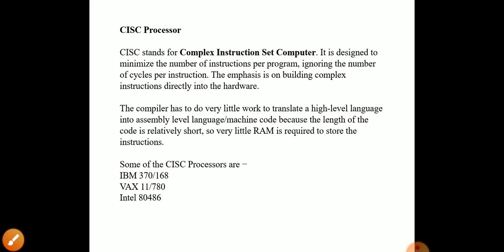CISC processor. CISC stands for complex instruction set computer. It is designed to minimize the number of instructions per program, ignoring the number of cycles per instruction. The emphasis is on building complex instructions directly into the hardware.